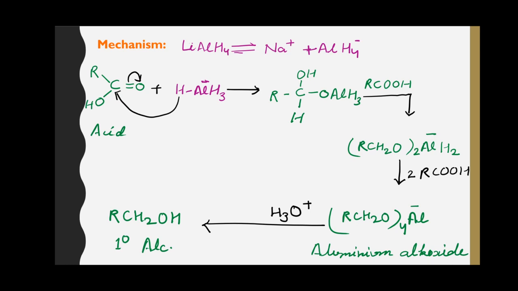Here this is the aluminium alkoxide finally formed, in which the aluminium atom is bonded to four alkoxy groups. When this alkoxide is hydrolyzed, it produces a primary alcohol.